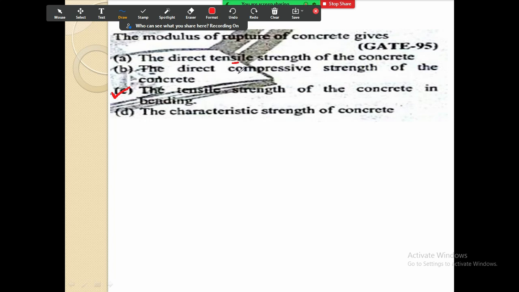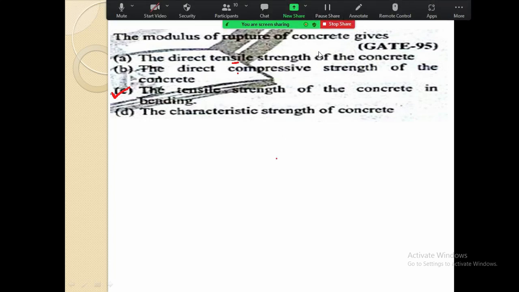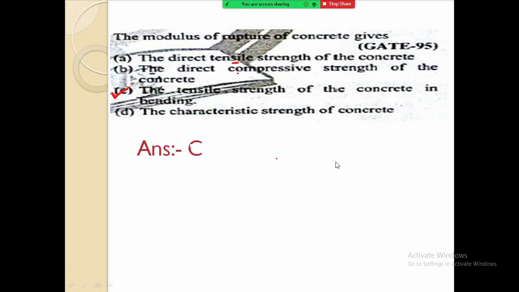If you apply a tensile load on a member, then a tension will get generated, but the tensile strength of the concrete under the bending condition is what the modulus of rupture gives. So the answer is C for this question.